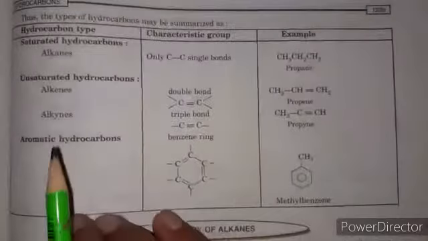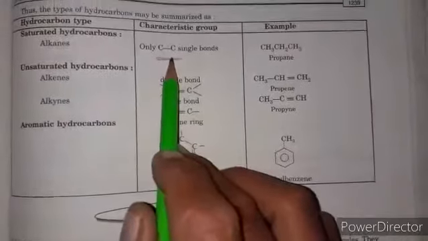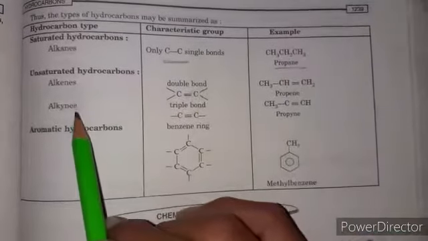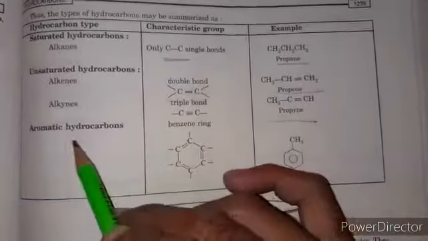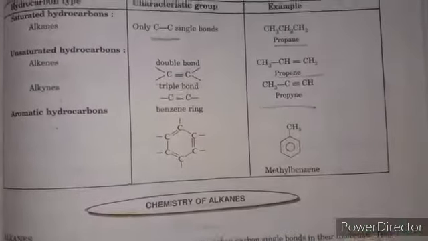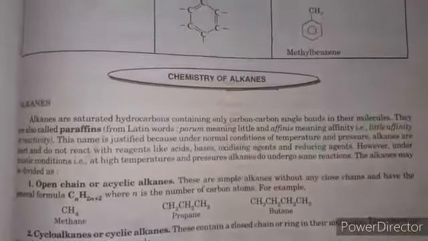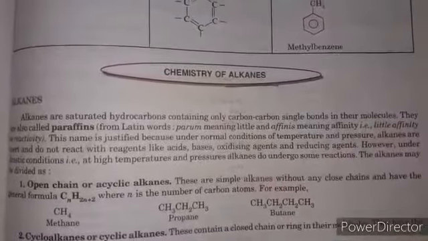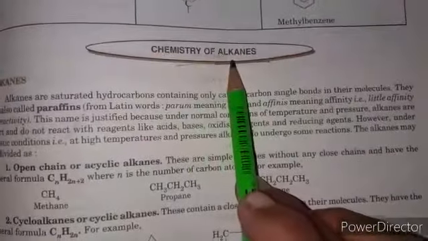Next, we summarize. Saturated hydrocarbons, meaning alkanes, contain carbon-carbon single bonds, for example propane. Unsaturated hydrocarbons, alkenes and alkynes, for example propene and propyne. Next, aromatic hydrocarbons which contain a benzene ring, methylbenzene. Now we start the chemistry of alkanes. We will discuss in this chapter the chemistry of alkanes, alkenes, alkynes and aromatic hydrocarbons one by one. So first we start the chemistry of alkanes.